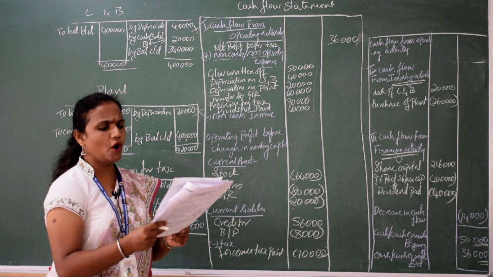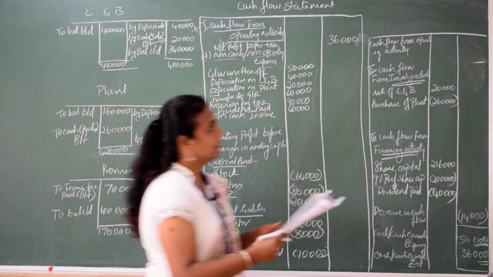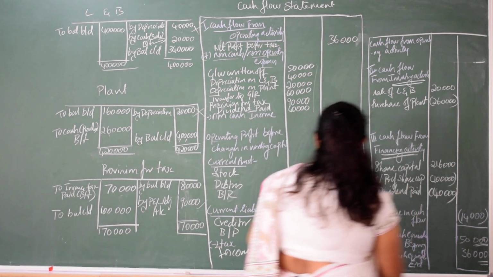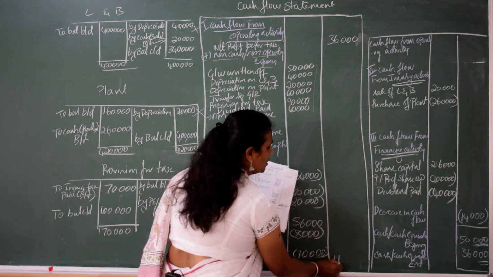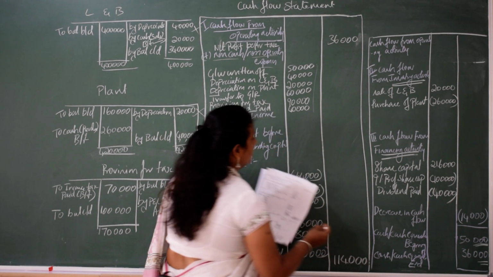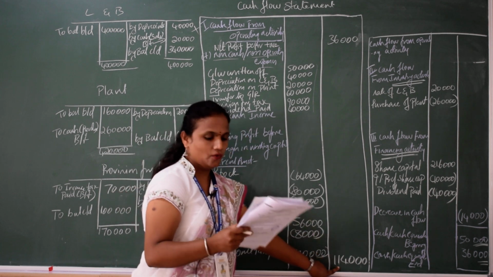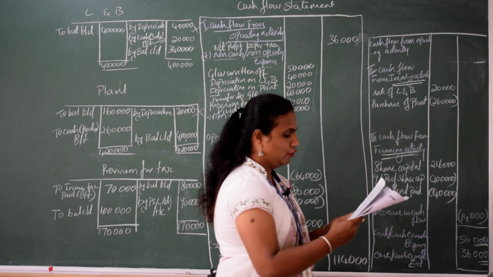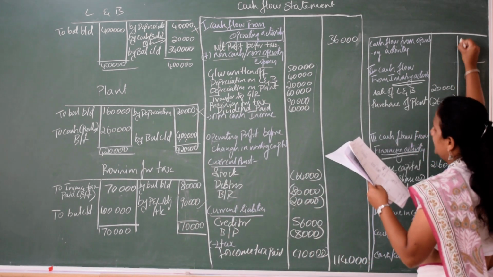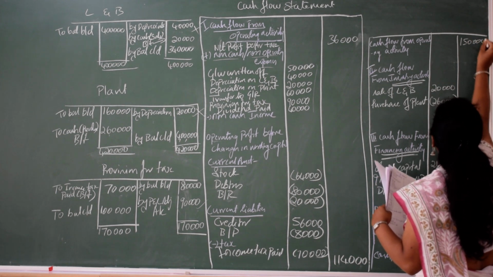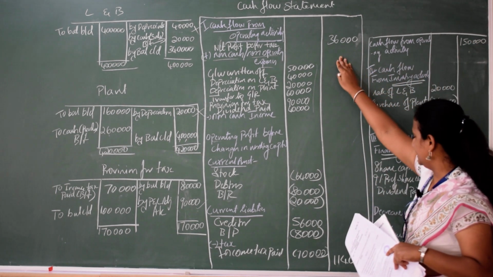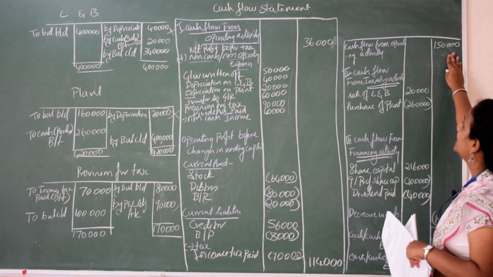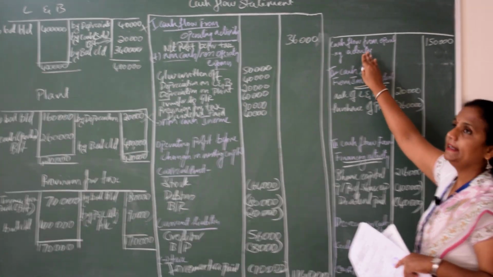Here you will get 1,14,000. This 1,14,000 plus 36,000, you will get 1,50,000. This 1,50,000 is from cash flow from operating activity.